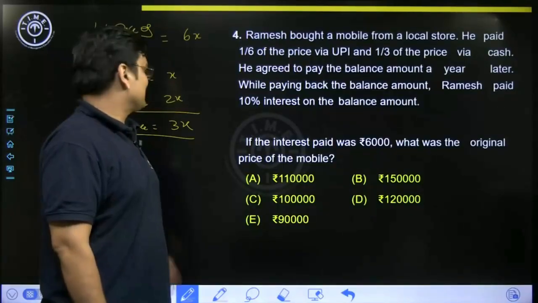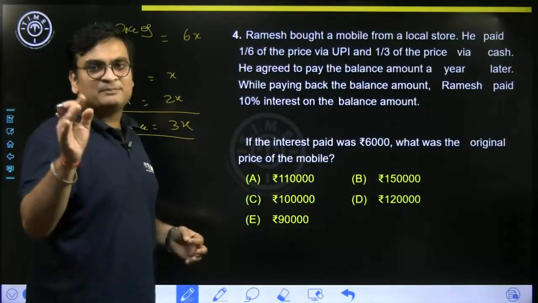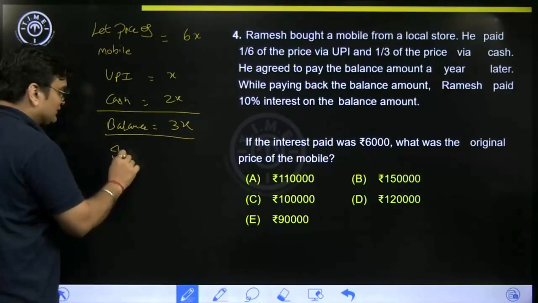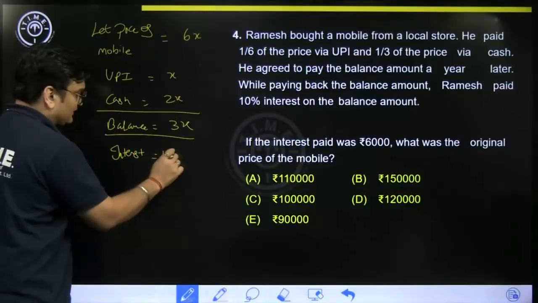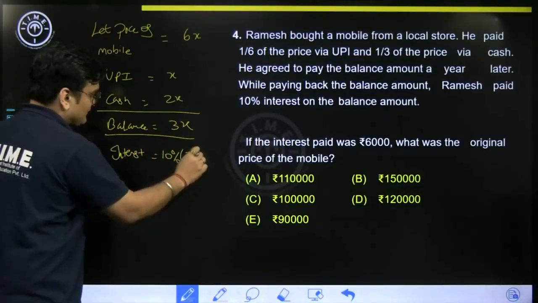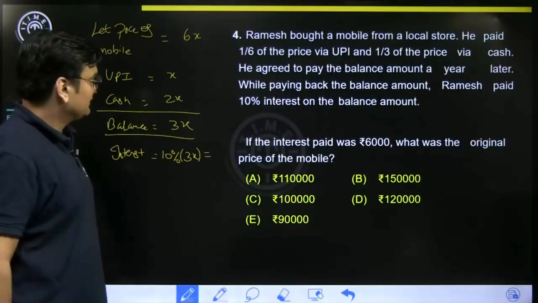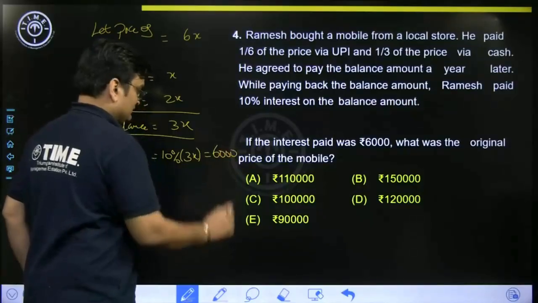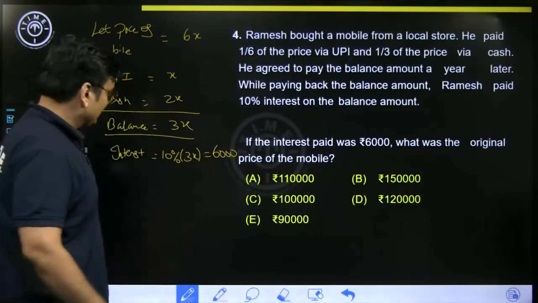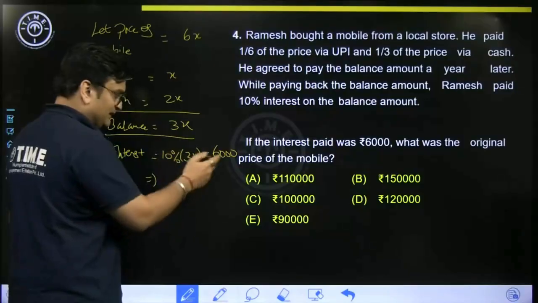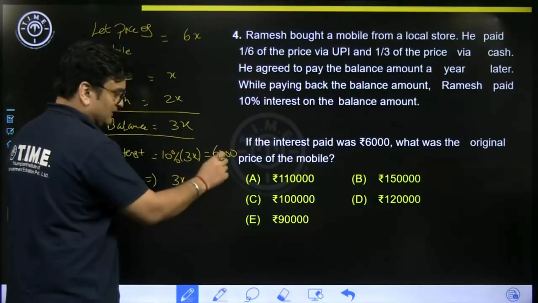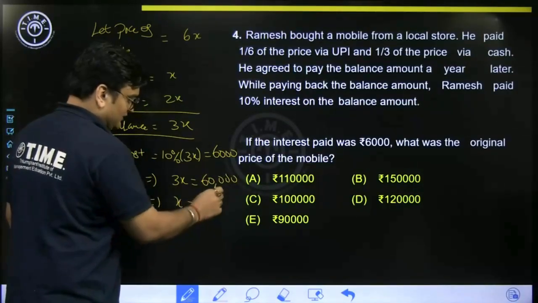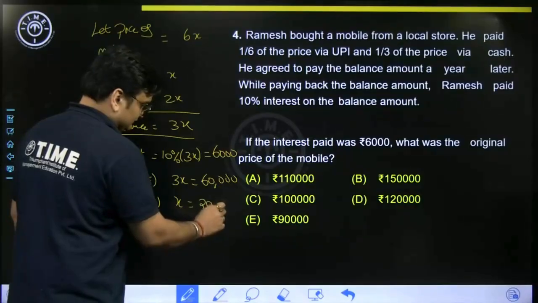While paying back the balance amount, Ramesh paid 10% on the balance amount. So that means on this 3x, the interest to be paid will be 10%. If the interest paid was 6,000, we can definitely find out the value of x here. So when you solve this, 10% means 1 by 10 goes on the other side, it will become 6,000 into 10 is 60,000. x will become 60,000 by 3, which is 20,000.